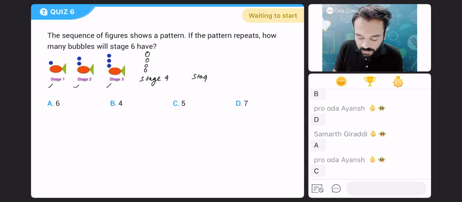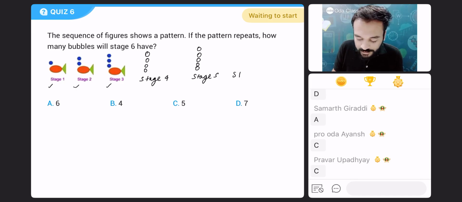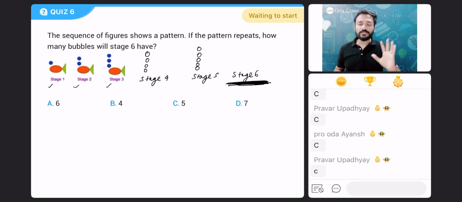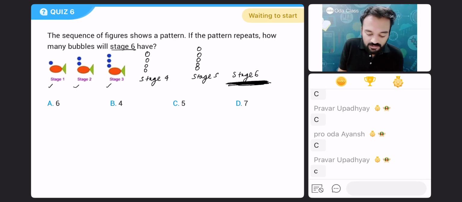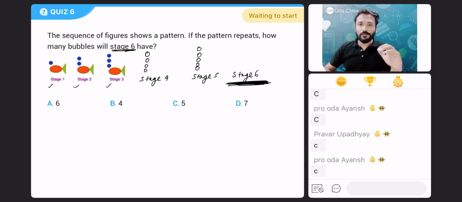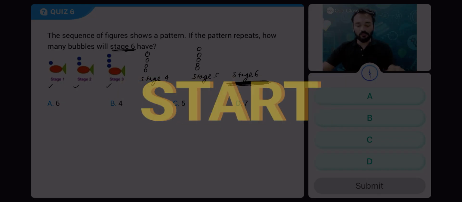Stage number 5, 1, 2, 3, 4, 5. Stage number 6, how many bubbles will be there? Not in stage 4, stage 6, the question is asking. Read very carefully, everyone, and then only answer this. Your time starts now.